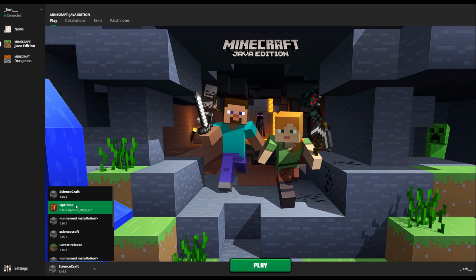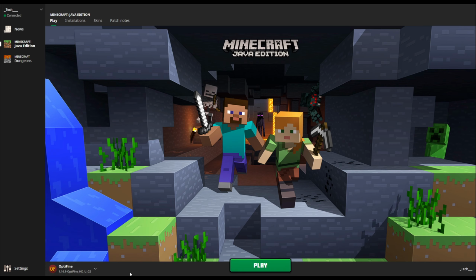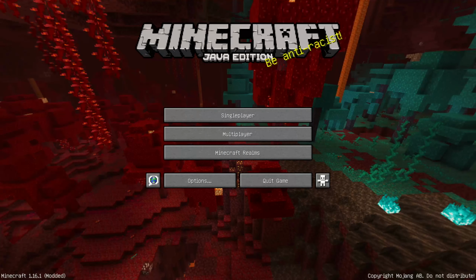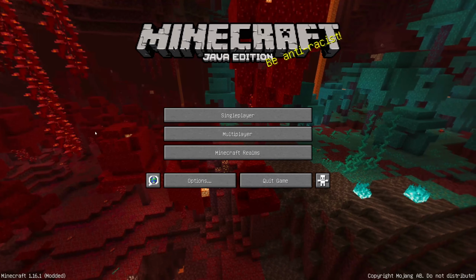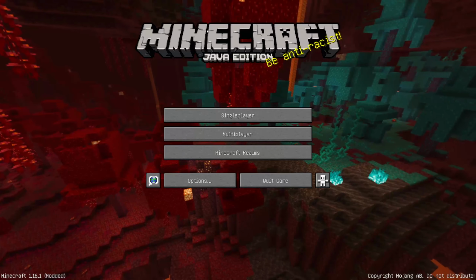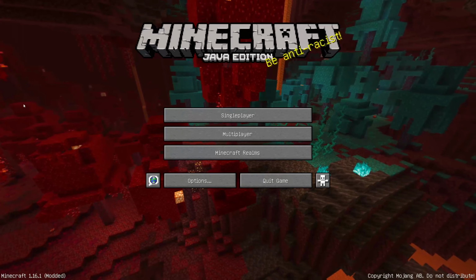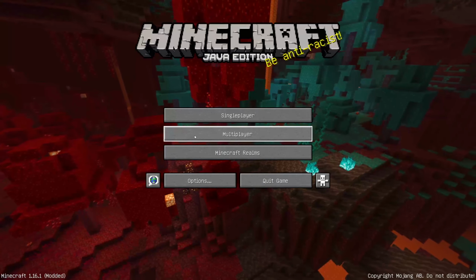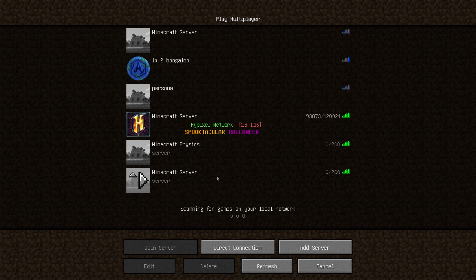For those that want to use Optifine, if you know what it is, again, the same 1.16.1 version, that's what you need to install. So I'm going to go ahead and boot the game here. Okay, so this is what you should see on the main page of Minecraft now. So go ahead and select the multiplayer option, and then you should end up with something like this.